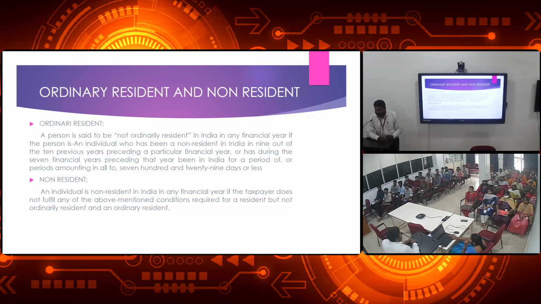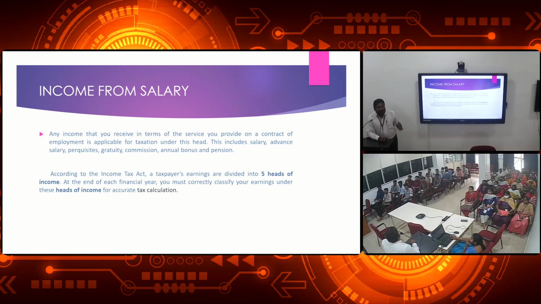Okay, next. First we will see the heads of income. Income from salary. Who is an employee? Who can get the salary? Employee. They may be private sector employees or government sector employees. First, the employees must pay the tax as per the slab rate. Okay, if income exceeds the limit of rupees 2,50,000, how much is the rate of tax? 5 or 2.5?